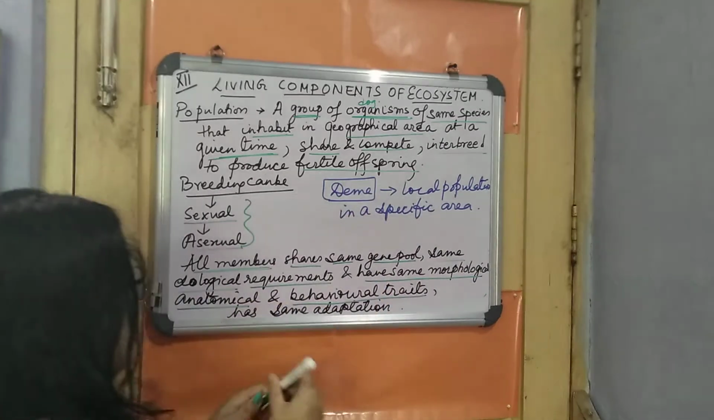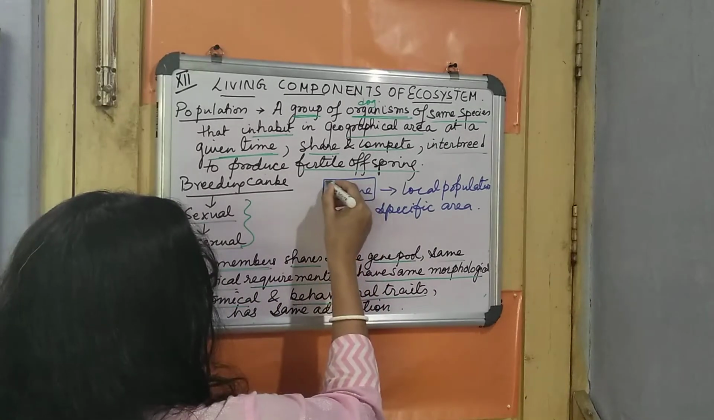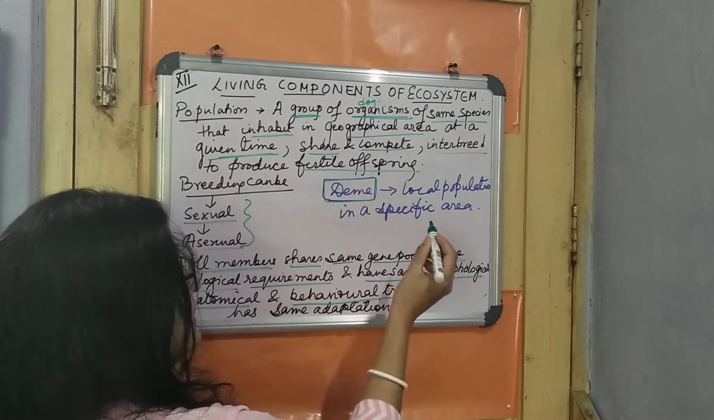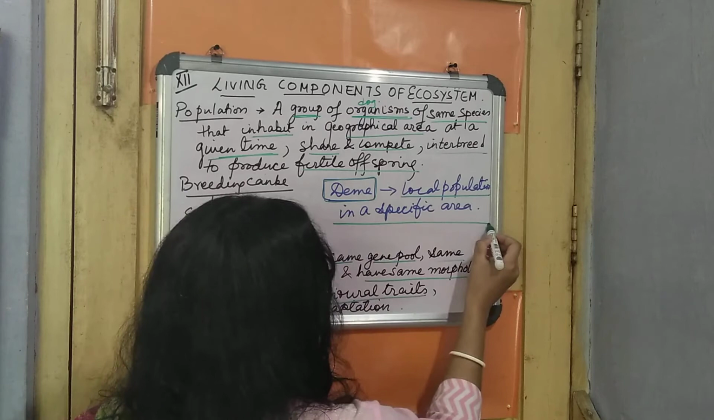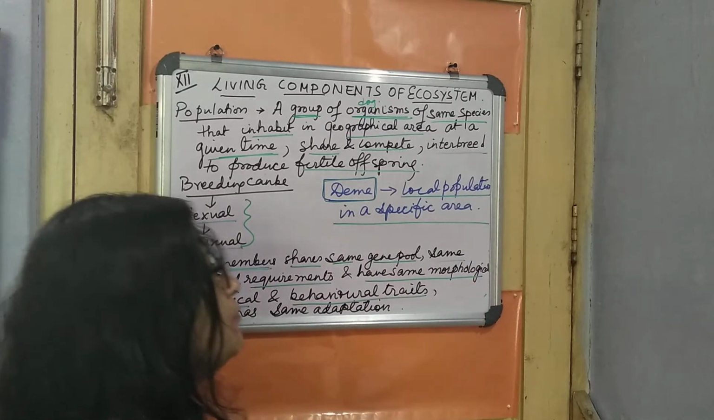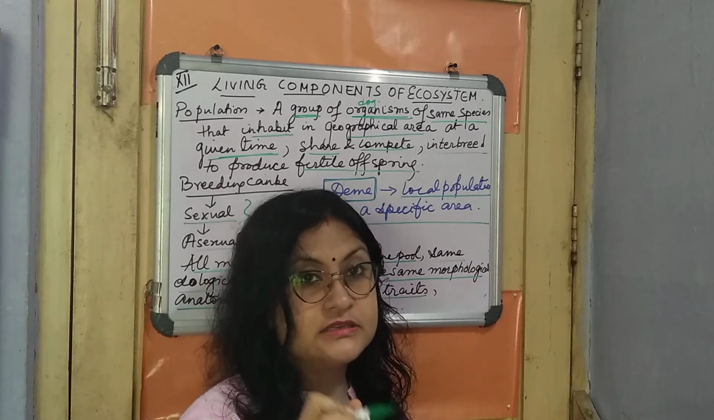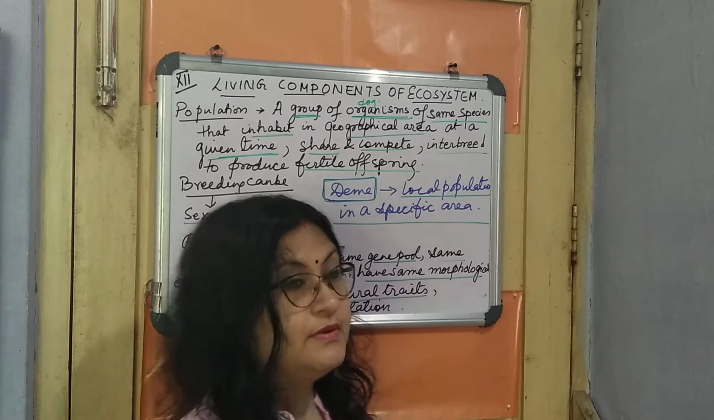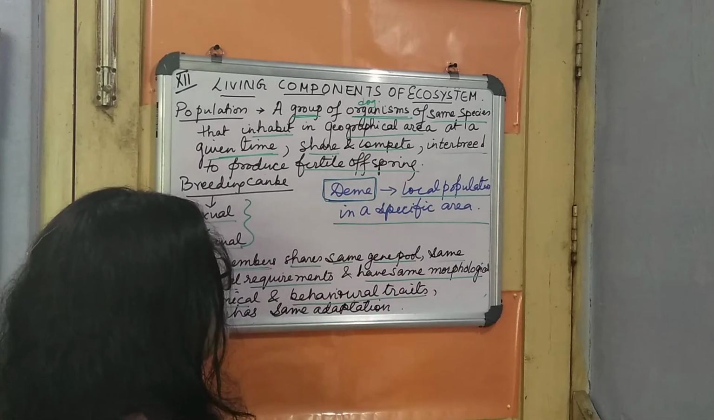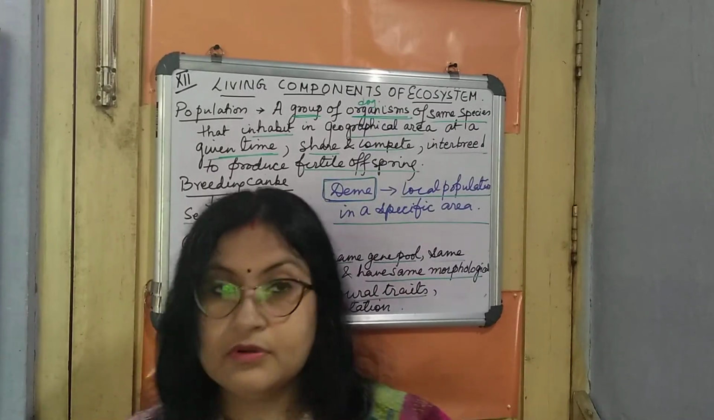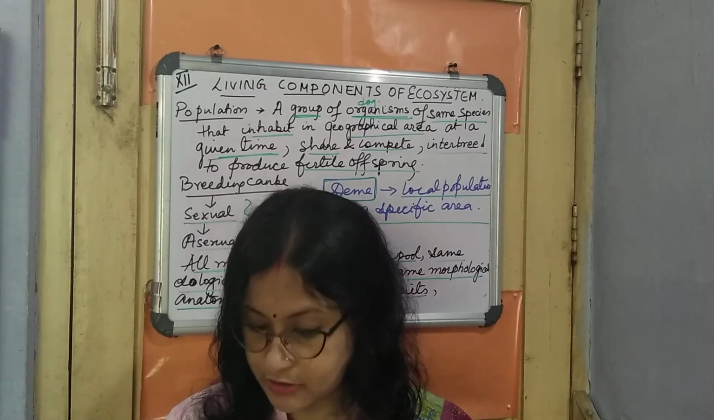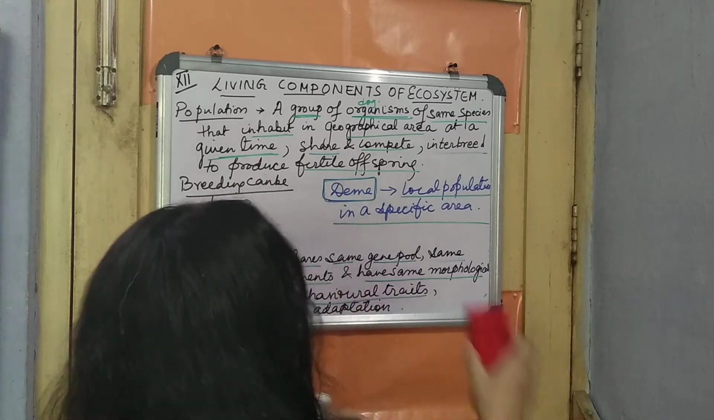Now we come to a very important definition. What is meant by deme? A deme is very simple. It is a local population in a specific area. So a local population of any organism in a specific area can be termed a deme. So this is all about the population we have learnt. Now we will learn about the different attributes of population.